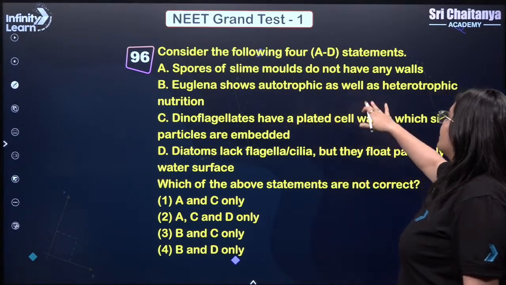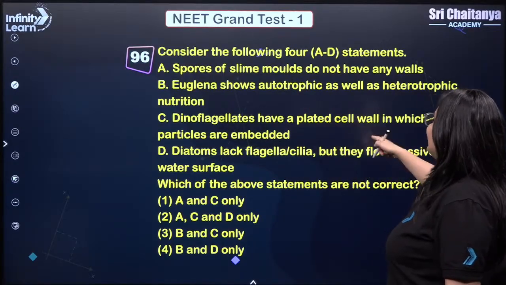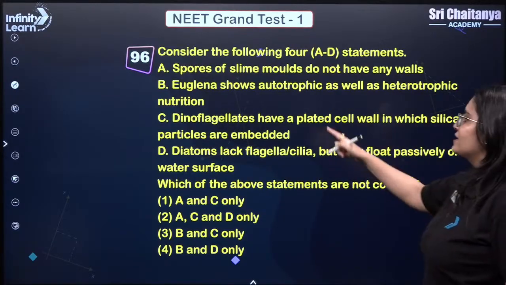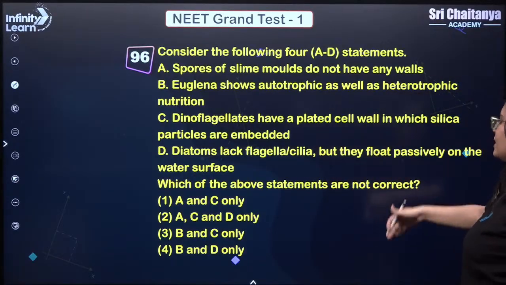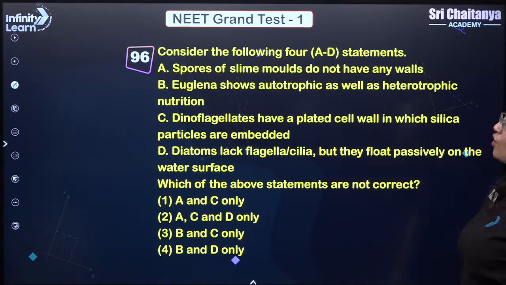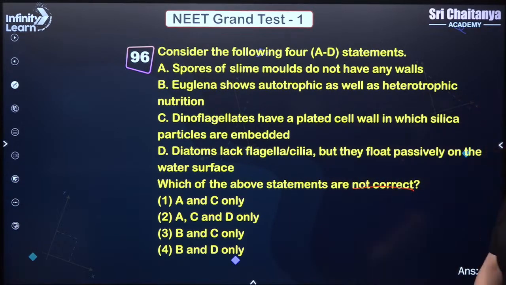Euglena show autotrophic as well as heterotrophic nutrition. Correct. Dinoflagellates have a plated cell wall in which silica particles are embedded. No. Diatoms lack flagella or cilia, but they float passively on the water surface. That is correct. So which one is incorrect? Answer is 1. A is incorrect and C is incorrect. So that is why A and C are not correct. Answer is your 1. Very good. Next.